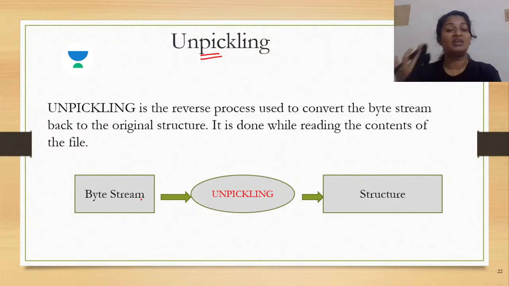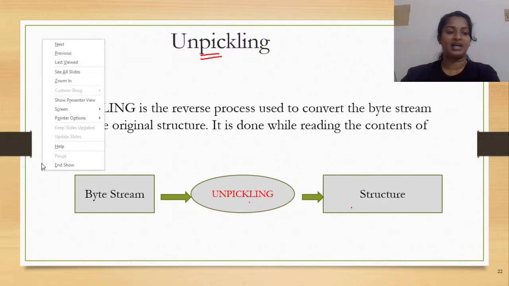So when it has to be read and printed, it has to be converted to the human understandable form. That means the byte stream is converted by a process called unpickling into the format in which the input was fed, that is, the structure. This is done while reading the contents of the file. So if unpickling is a process associated with reading the contents of a file, pickling is a process associated with writing onto the file.